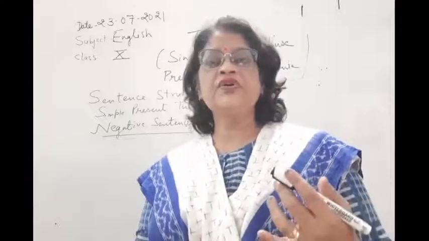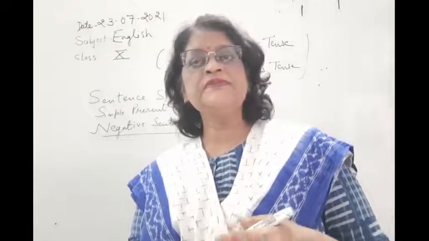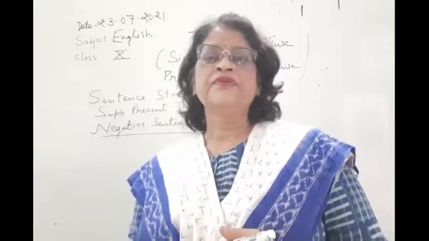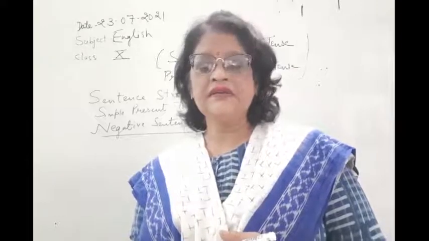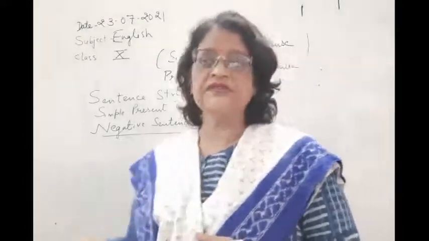Noun and pronoun which comes before the verb is the subject. Noun and pronoun which comes after the verb is the object. Okay, so here we can say, children, in negative sentence...